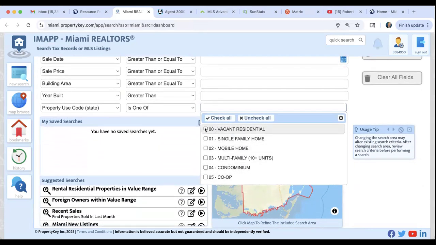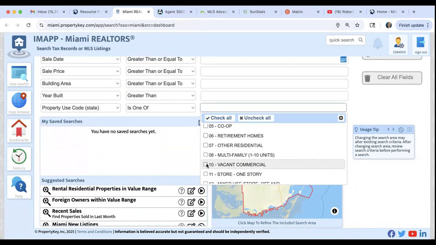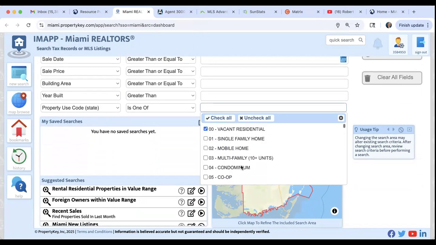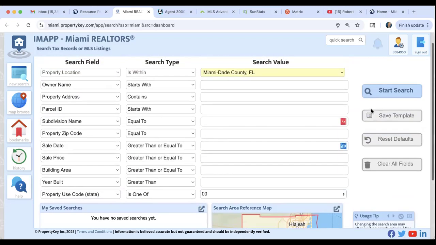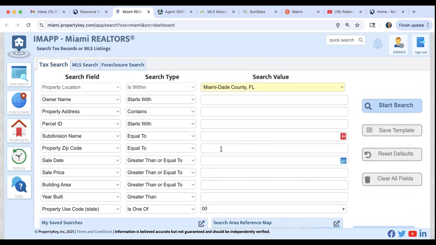So vacant land, residential, is property type 00. And then you have vacant land commercial as well. So if you're looking for off-market vacant commercial land, you select that one. If you're looking for off-market vacant residential land, and then simply come over here, put in a zip code.